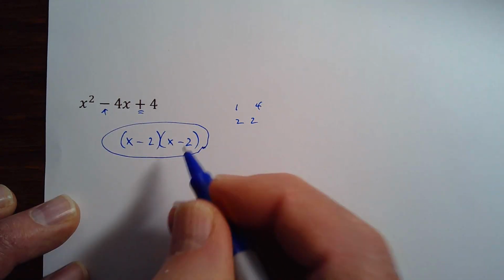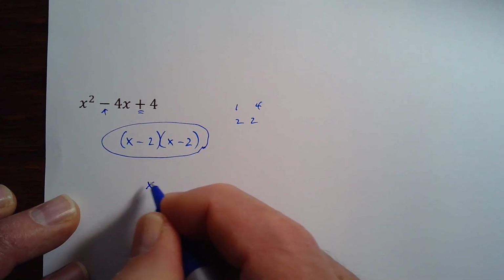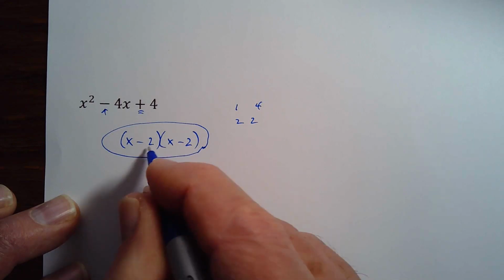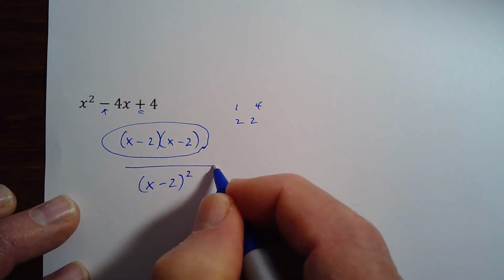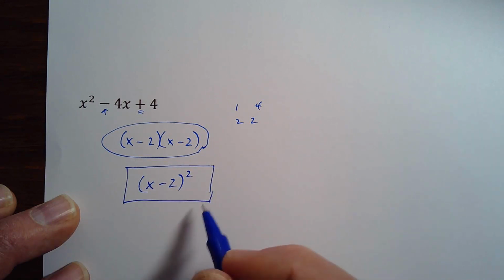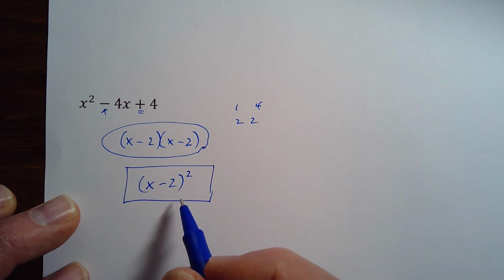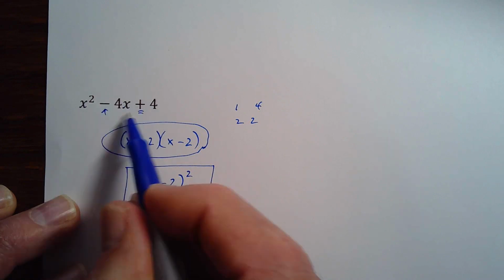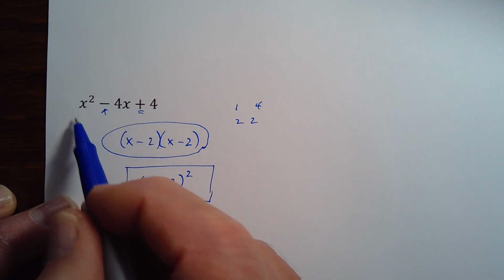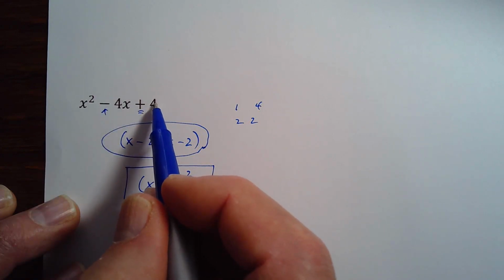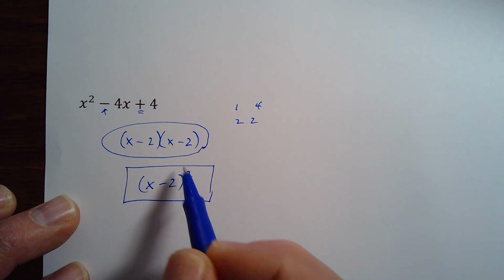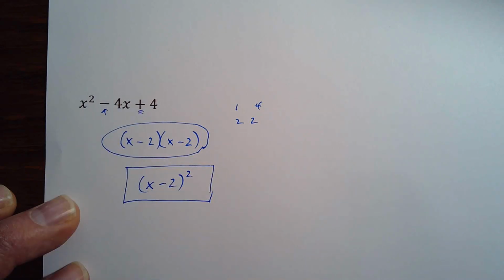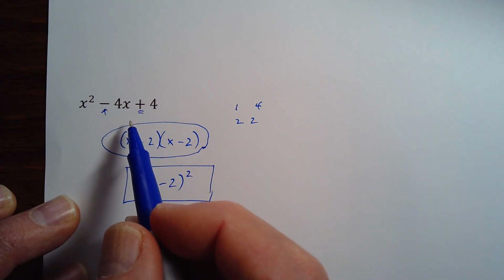But to be super cool and to kind of finish it off, because they're both the same thing, we can actually take a shortcut. And it's preferred to write it like this. It's just a little less busy, looks a little cooler. This is a perfect square trinomial. In other words, if I square rooted this expression, I would get x minus 2. This is x minus 2 squared, giving me this perfect square trinomial. That's something you'll see in Algebra 2.